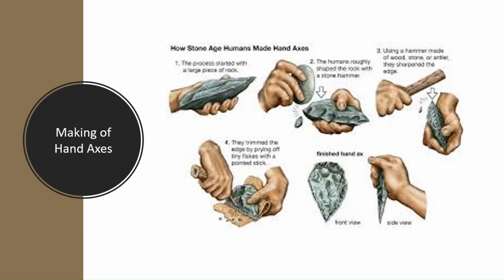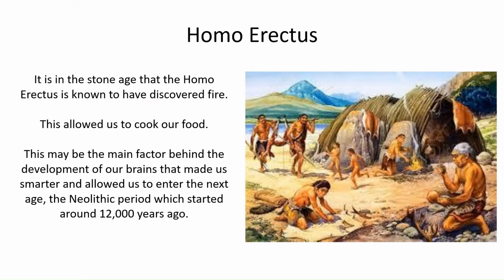Making of hand axes. Now, these pictures show you how the Stone Age humans made hand axes. So, how from a big stone they had to chip and finally get a sharp axe. Homo erectus. It is in the Stone Age that the Homo erectus is known to have discovered fire. This allowed us to cook our food. This may be the main factor behind the development of our brains that made us smarter and allowed us to enter the next stage, that is the Neolithic period, which started around 12,000 years ago.